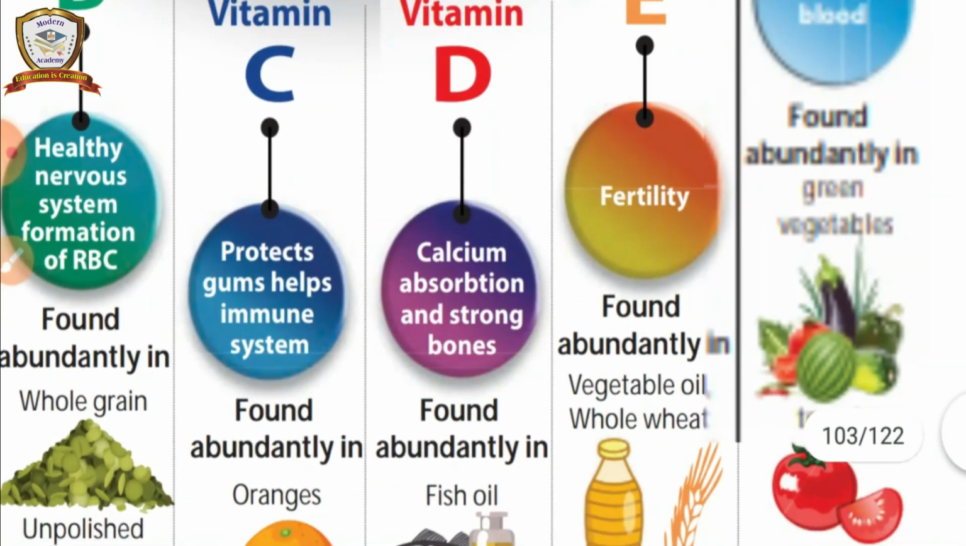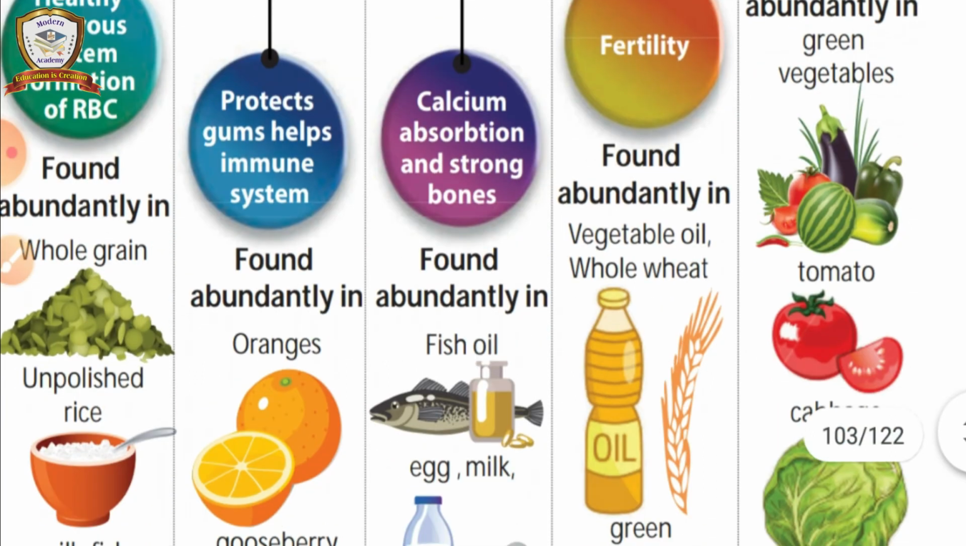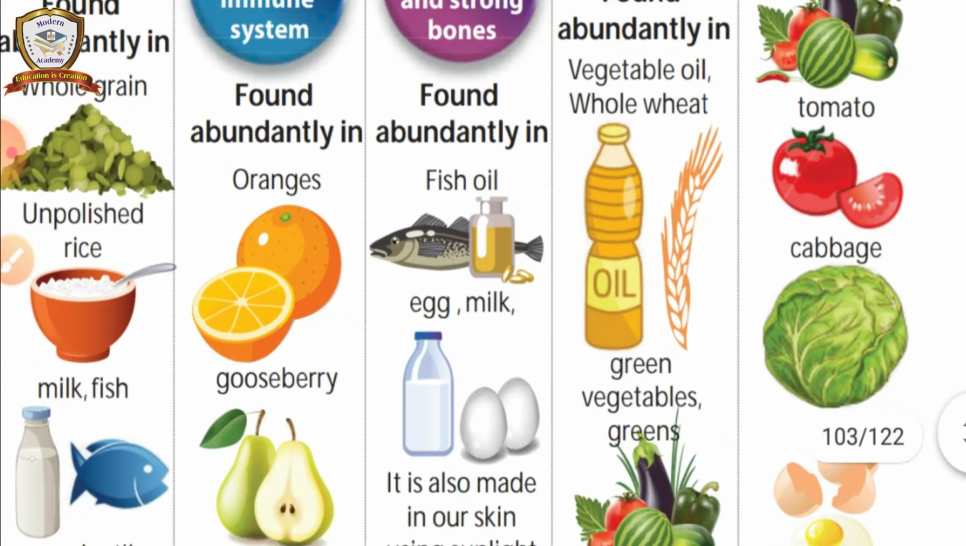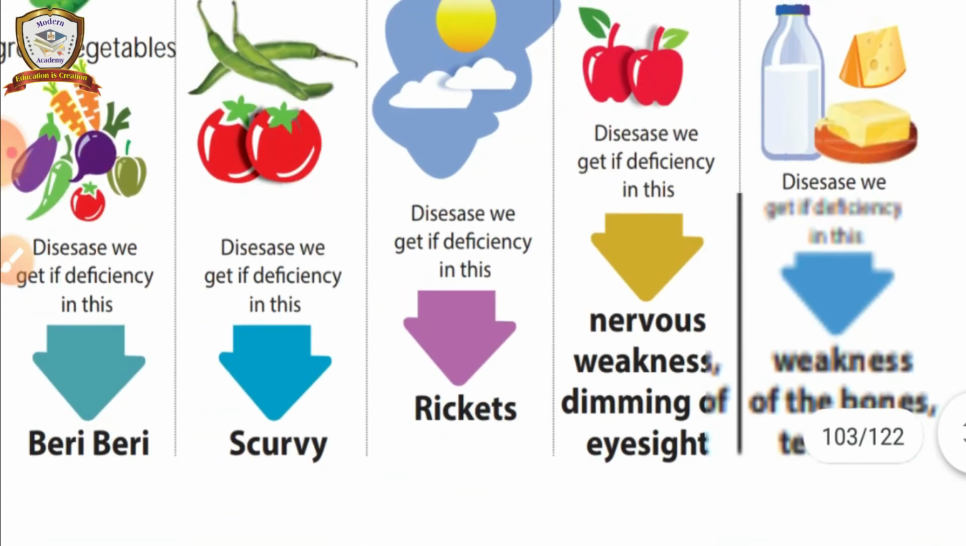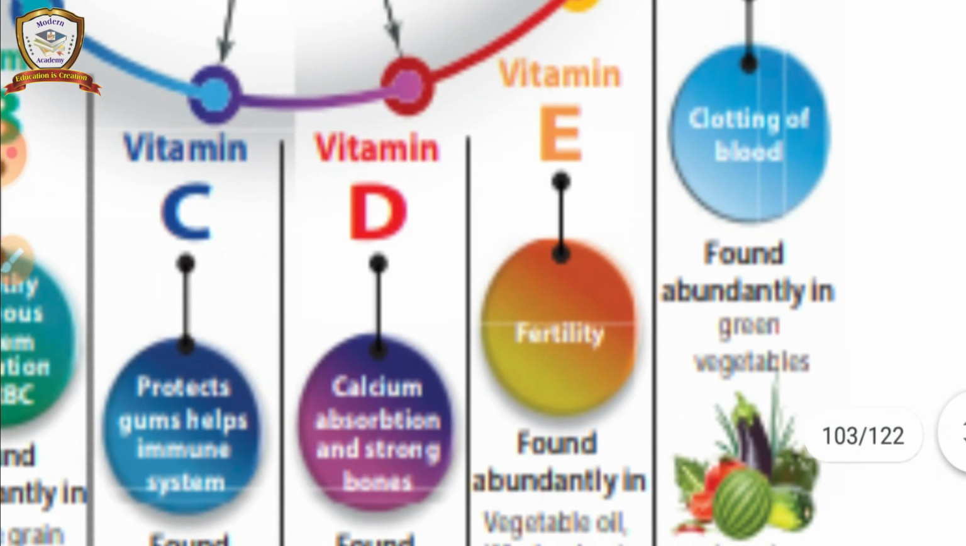Vitamin D helps calcium absorption and strong bones, and is found in fish oil, egg, milk. It is also made in our skin using sunlight. From sunlight also we get vitamin D. The disease is rickets. Vitamin E is for fertility.